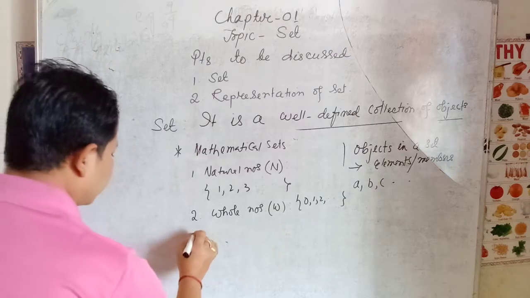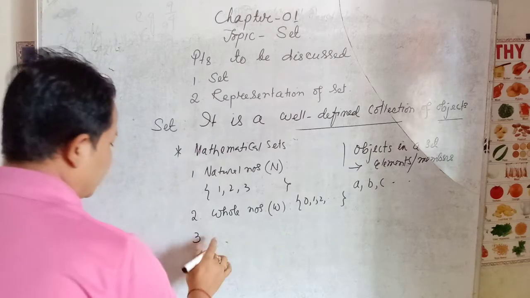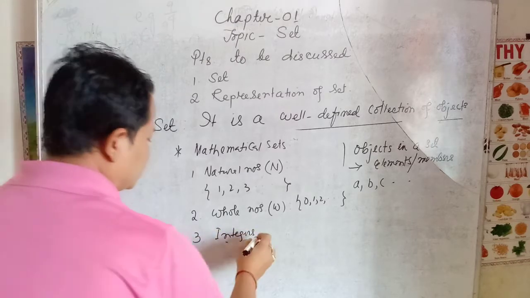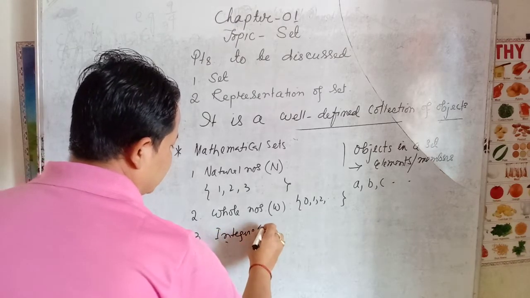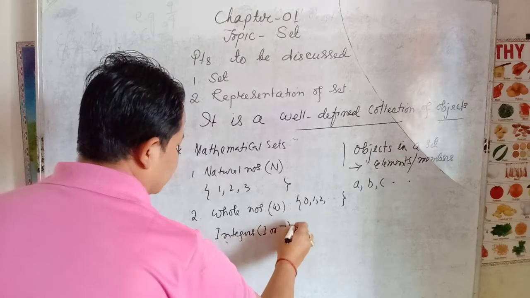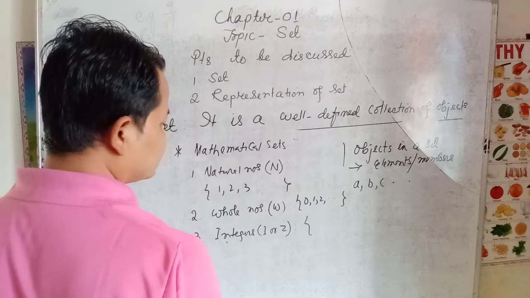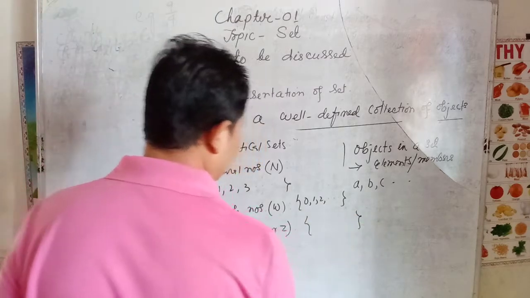The third one we know is about integers. Integers are denoted by capital I or Z, and this is also a set, so we have to use curly braces.